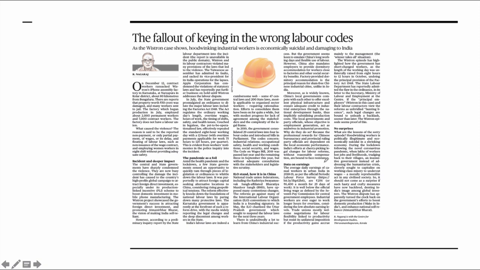This is again a very important topic. Why are we discussing this topic? Because on December 12th, contract workers ransacked the Wistron iPhone assembly factory in Karnataka, Kolar district, near Bangalore. The basic reason highlighted for the violence is that the labor laws were not properly implemented. There were cases like non-payment or only partial payment of wages, or delay, or flouting of labor laws. All these developments resulted in violence.